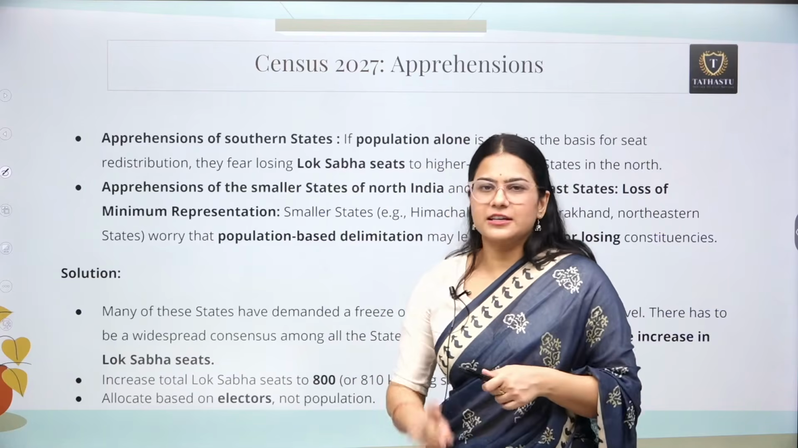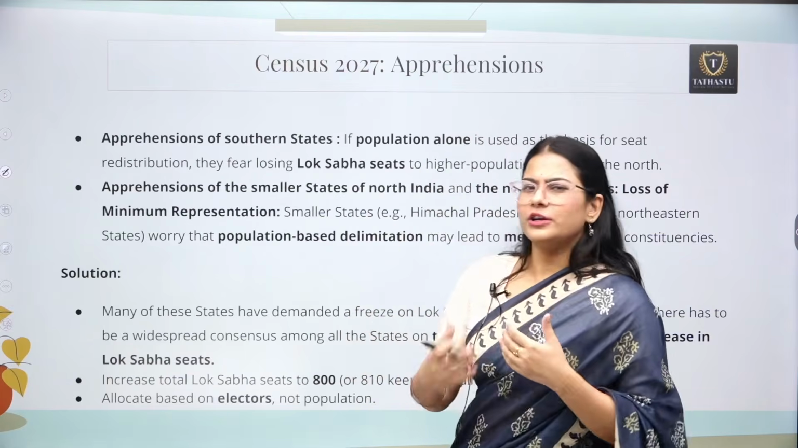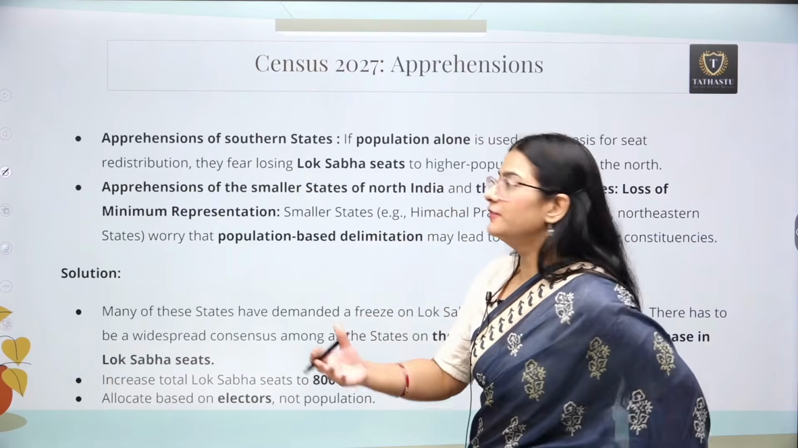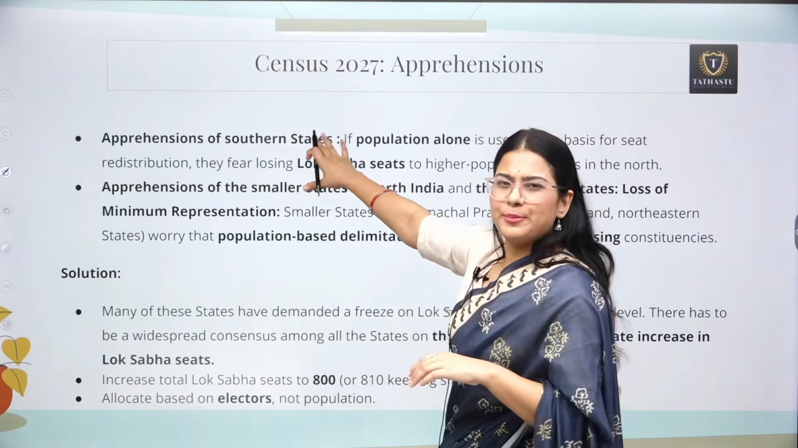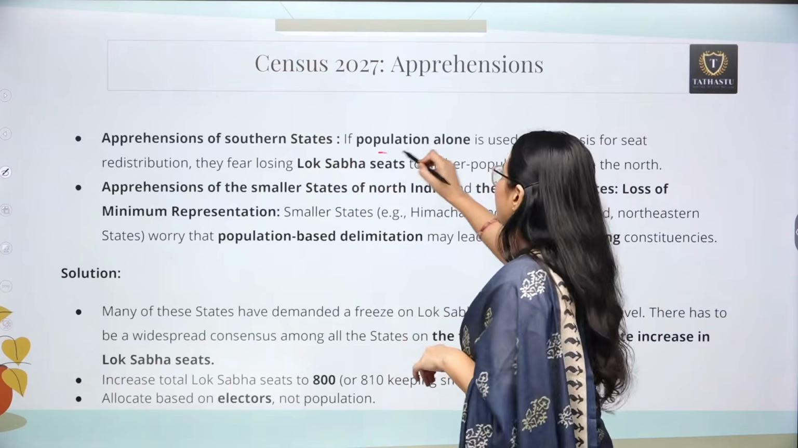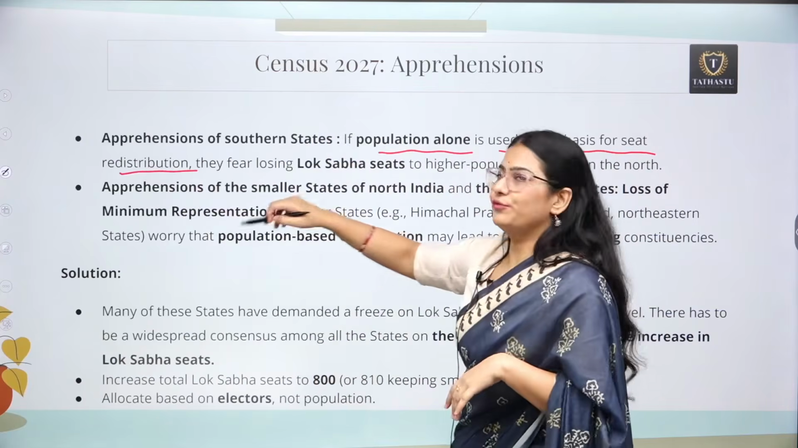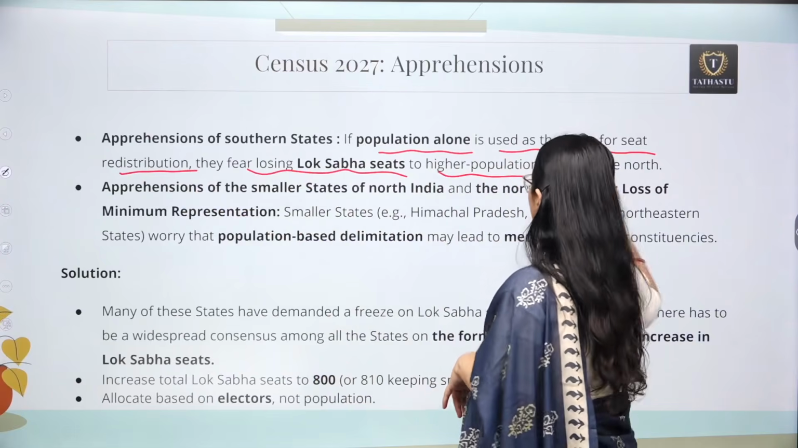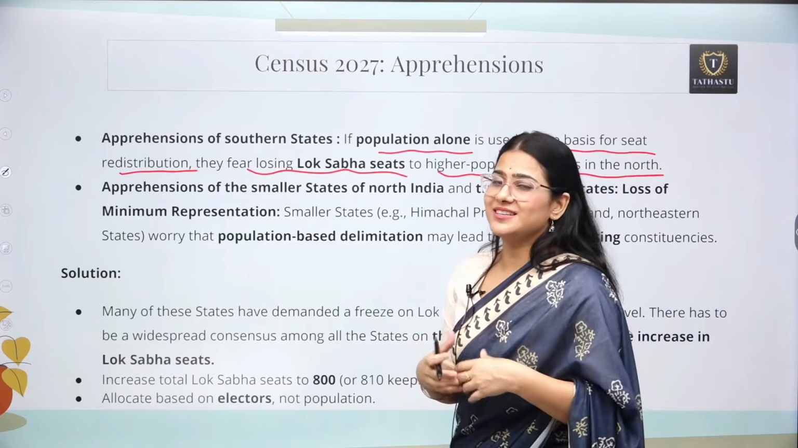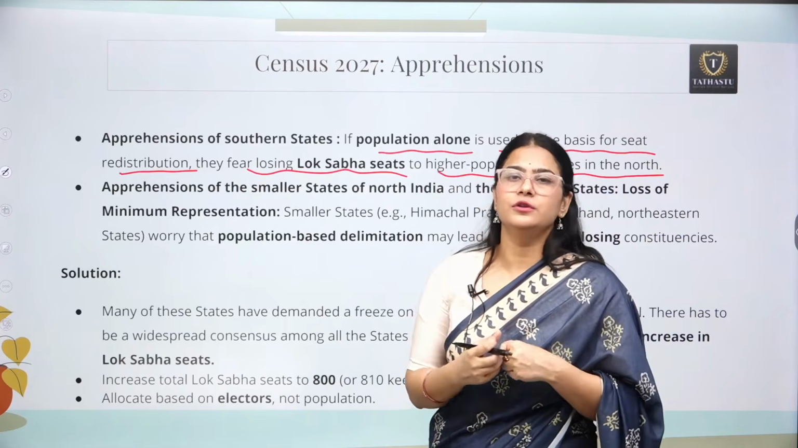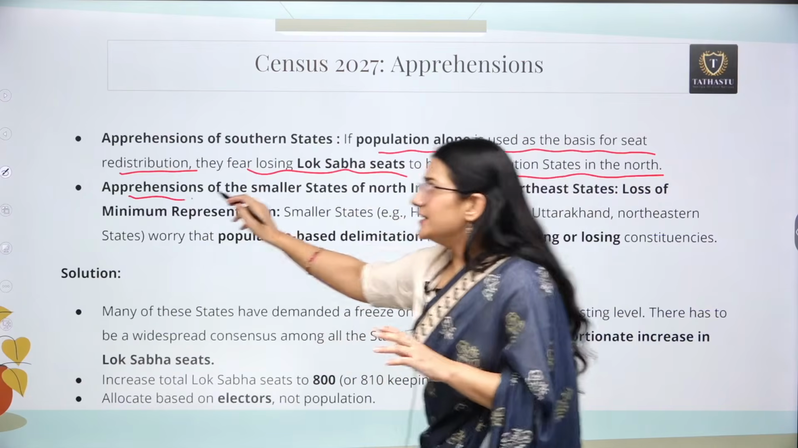So here in this article we are going to understand it in not a very comprehensive way, but in the next article we are going to discuss in detail, because the next article is about delimitation only. So what are the apprehensions of southern states? If population alone is going to be used as the basis for the redistribution of seats, obviously they fear losing Lok Sabha seats to higher population states in the north. For example, states such as Uttar Pradesh and Bihar gain, and southern states such as Tamil Nadu and Karnataka are fearful they might lose seats if the number of seats is not going to be the same. Okay, this is one apprehension.